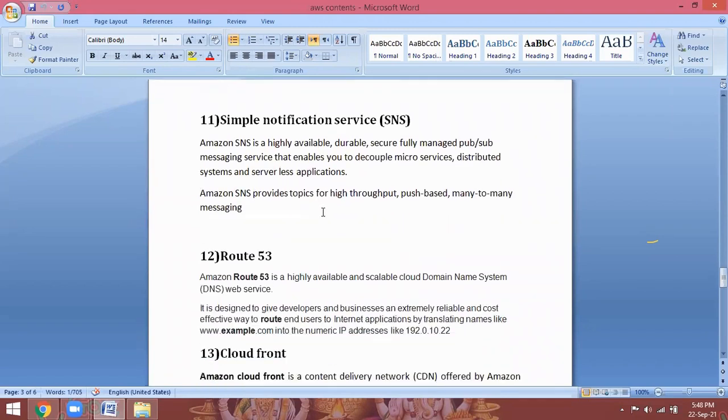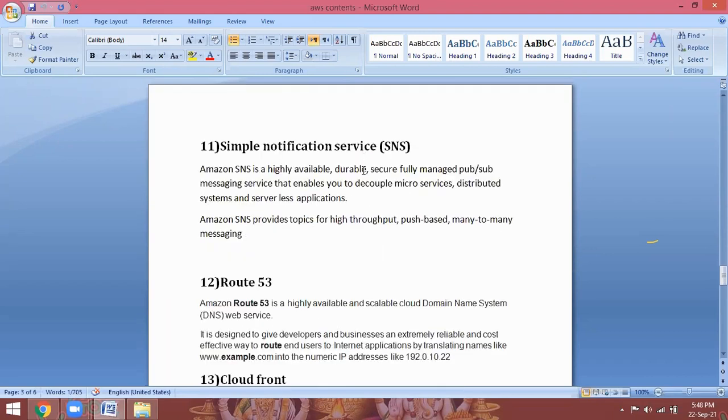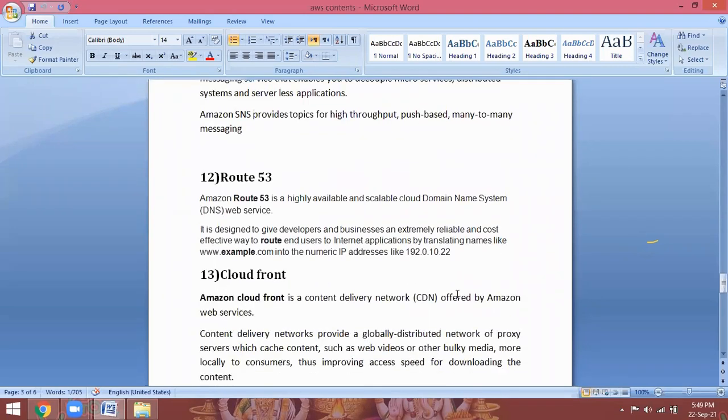Simple Notification Service. What is going on in my AWS infrastructure? When an EC2 instance is terminated, when it is launched, whatever it may be, I can get a notification for everything. So I can register my email account in Amazon. Automatically, I can get the event notifications: in the Mumbai region, this is the reason your instance is terminated, this is the reason we launched 2 instances. For the Simple Notification Service, we have to register your mail ID. How to do that, we are going to discuss in the class. Next, SNS.